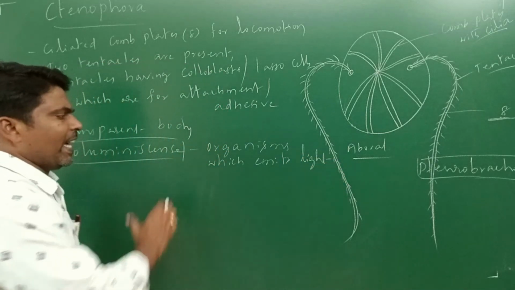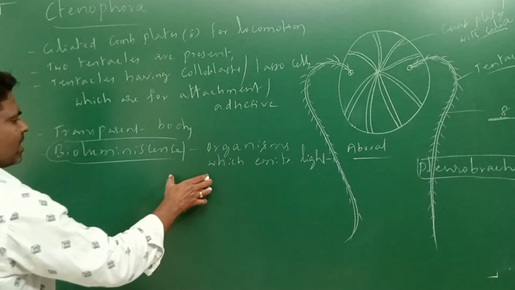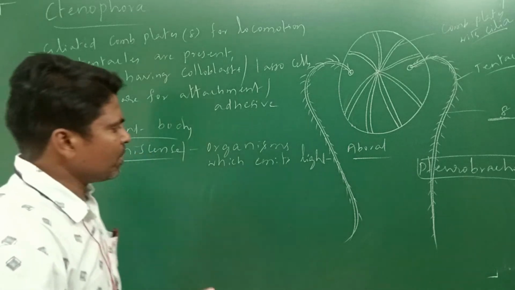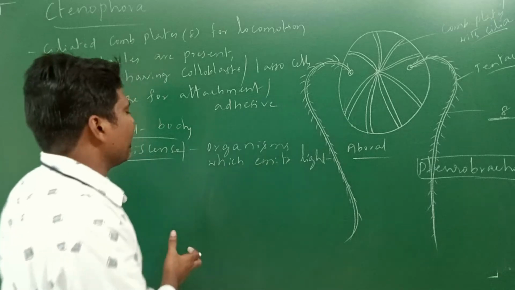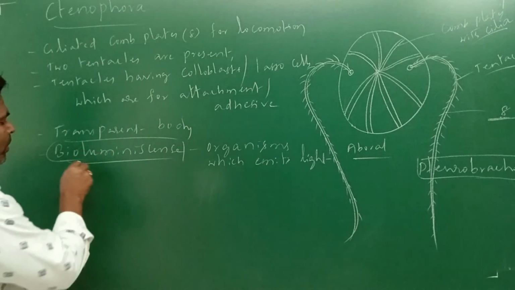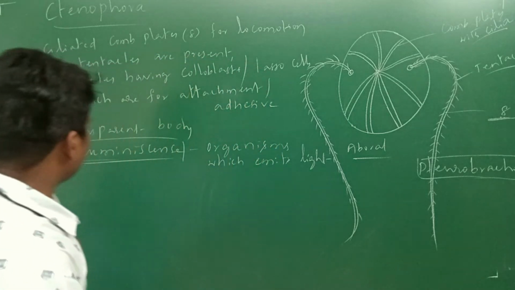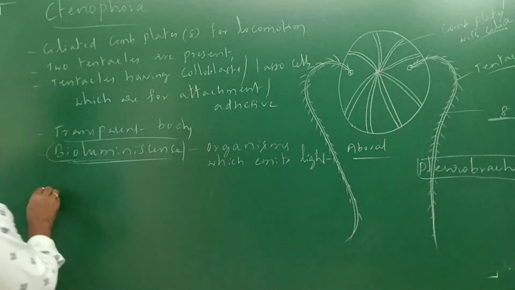This is the very important characteristic feature of Ctenophora. So bioluminescence: organisms which emit light, that property is called bioluminescence. Clear? Next, digestive system. Before that, one more.